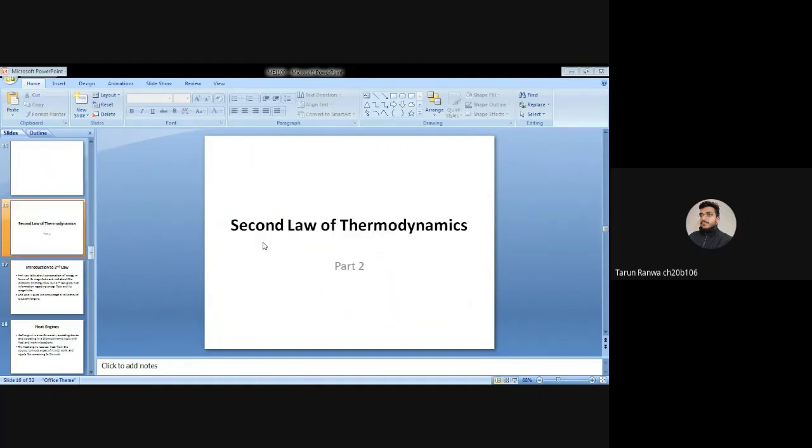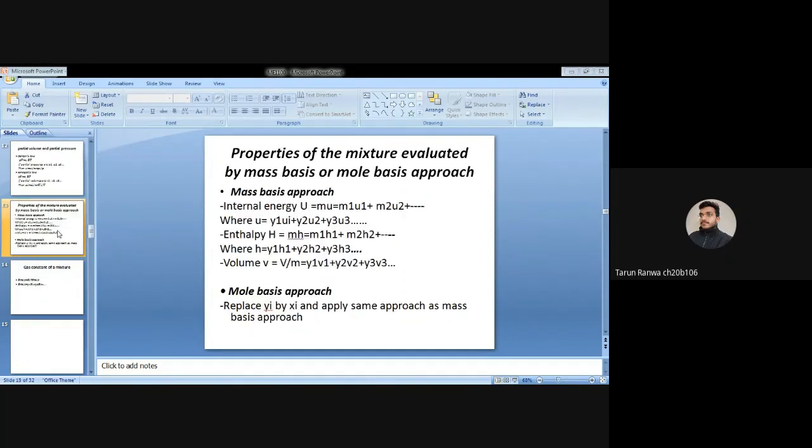We can also write volume equals the mass fraction of the first species times V1 plus the mass fraction of the second species times V2 plus the mass fraction of the third species times V3, and so on. And in the mole basis approach, it is nothing new. Just replace the mass fraction yi by the mole fraction xi and apply the same approach as the mass basis approach.